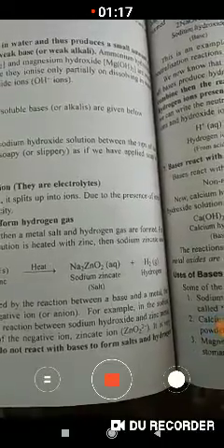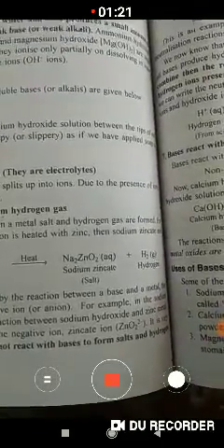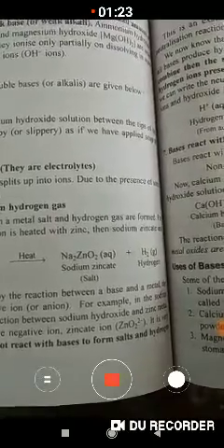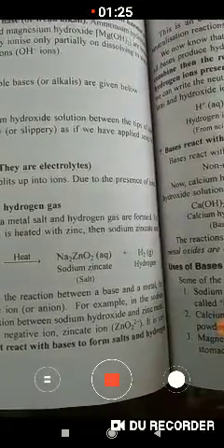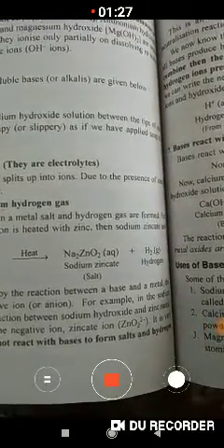Now, bases are of two types. There are two types of bases. One is the strong base and the other is the weak base. What are strong bases? A base which completely ionizes in water and thus produces a large amount of hydroxide ions is called a strong base.